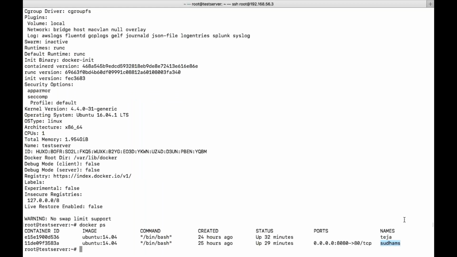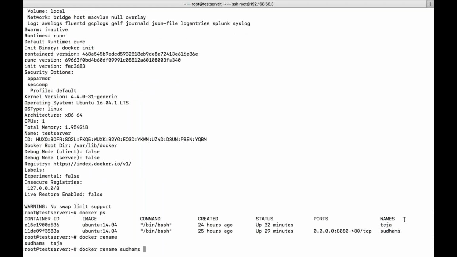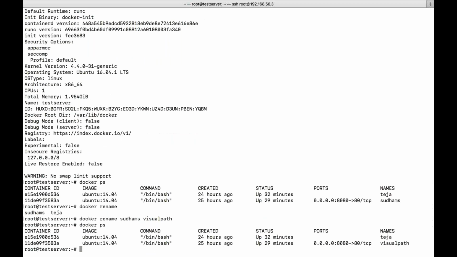Docker rename. We need to give the container's old name and the new name. So let us say Visual Path. Now you can see your container name. It is just a name, it is not a host name, right? So it got renamed from Sudams to Visual Path. It is just a simple command. Nothing much to do with rename.